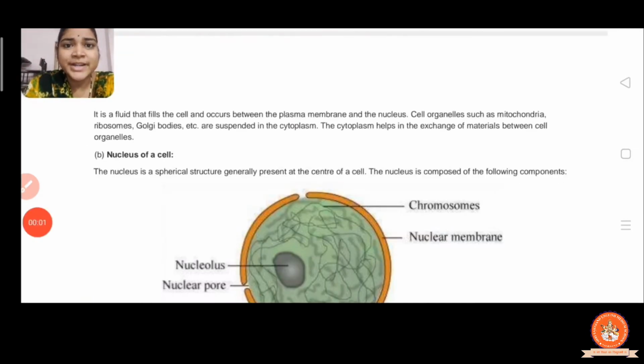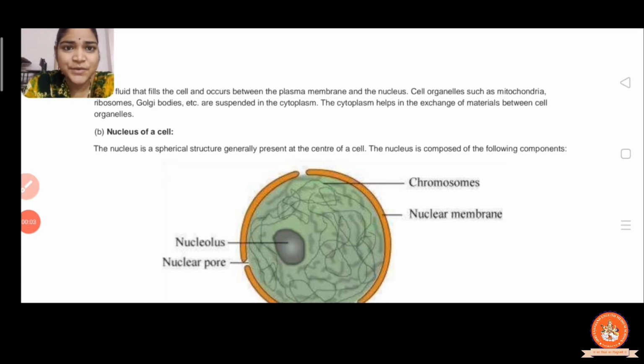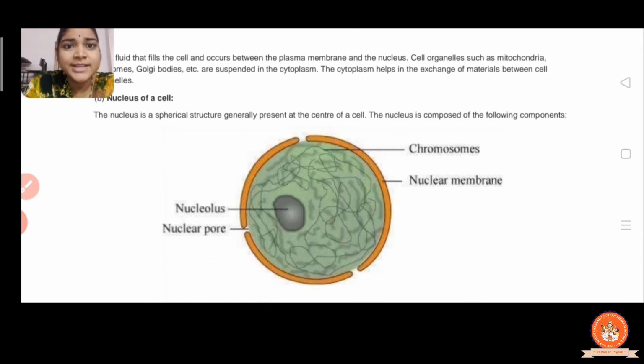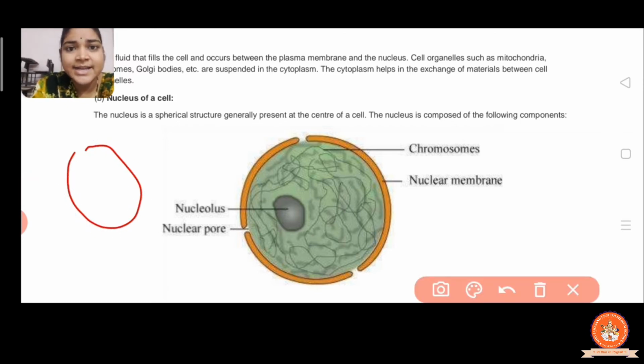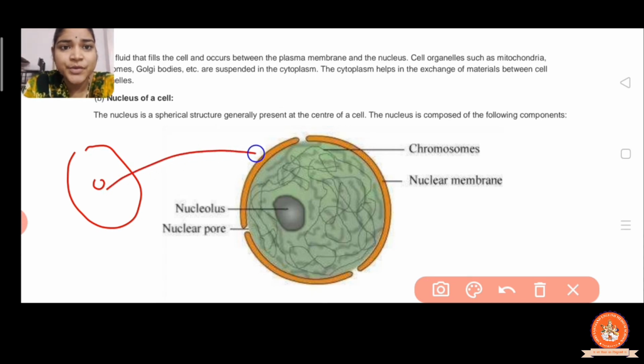Now the next organelle we have is the nucleus of the cell. The nucleus is a spherical structure generally present at the center of the cell. So in every cell the nucleus is present in the center, right? Here is the zoomed figure of the nucleus.